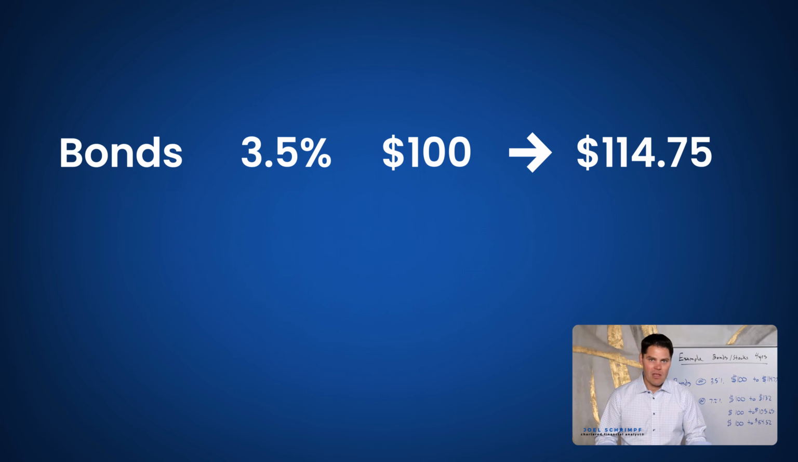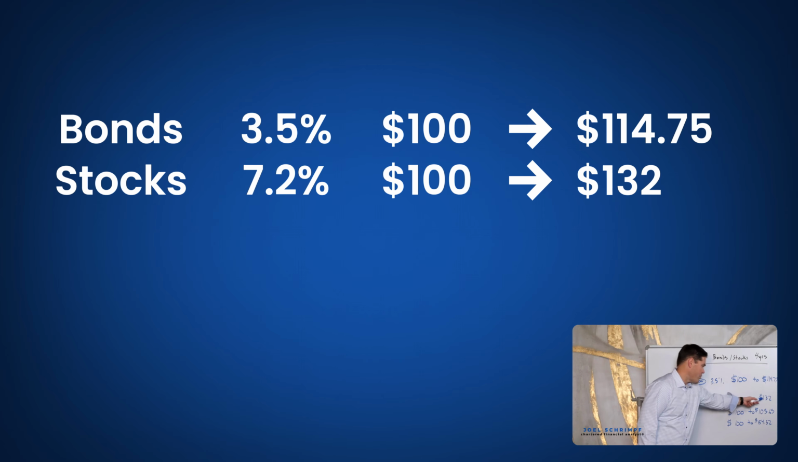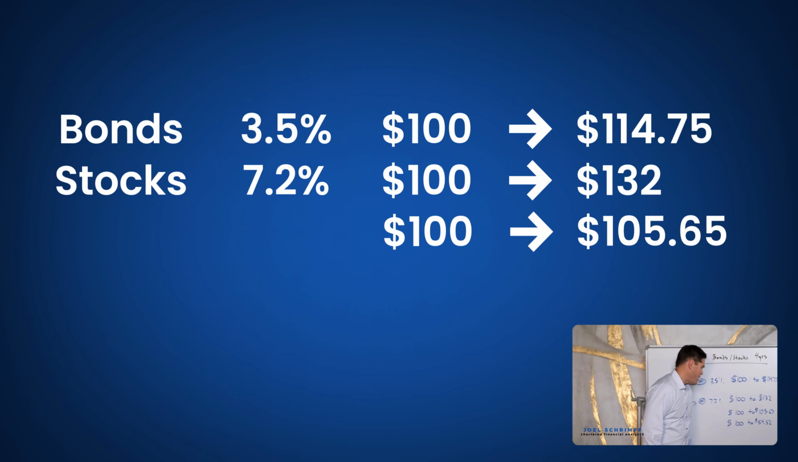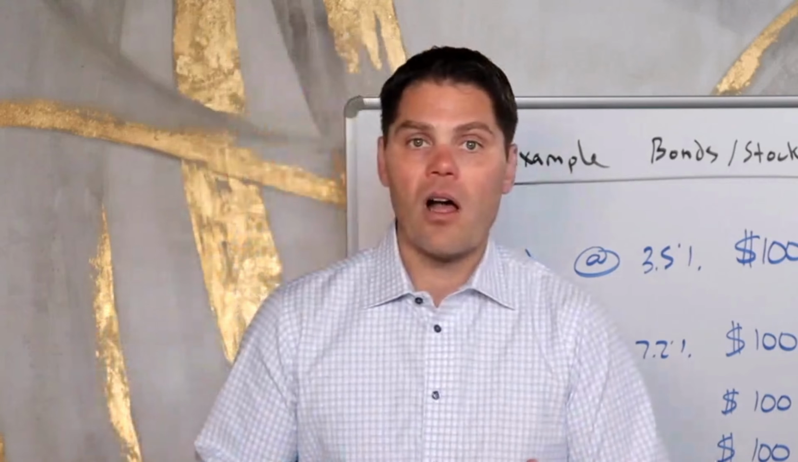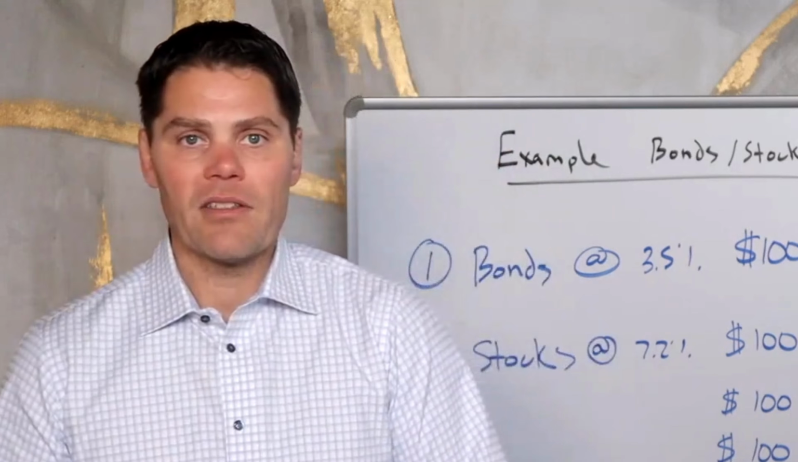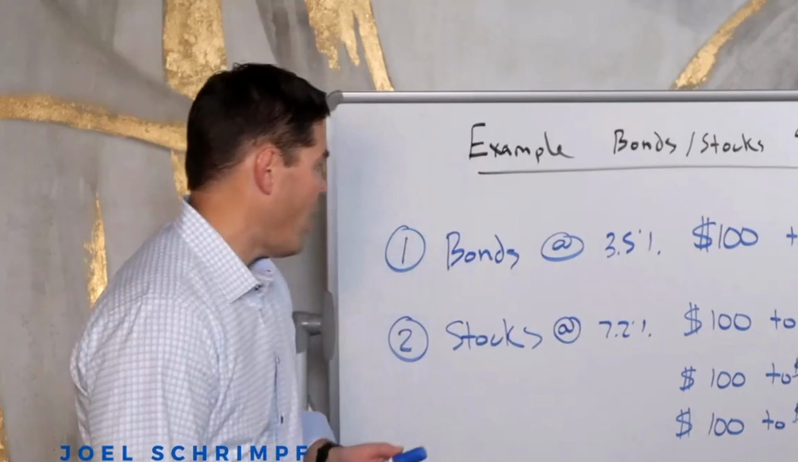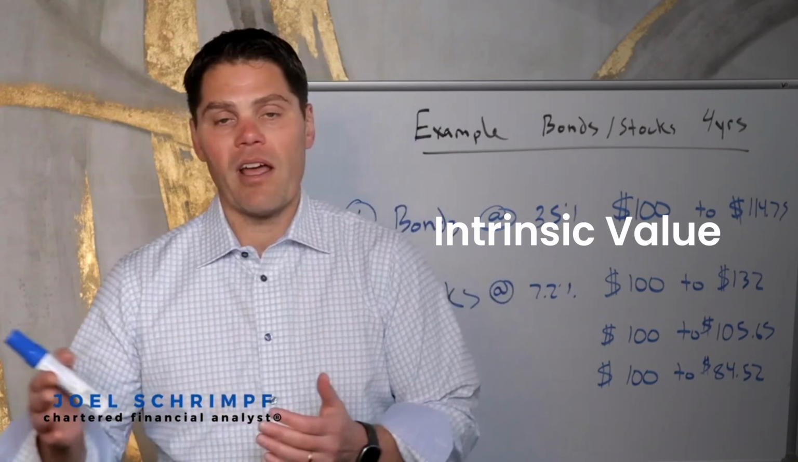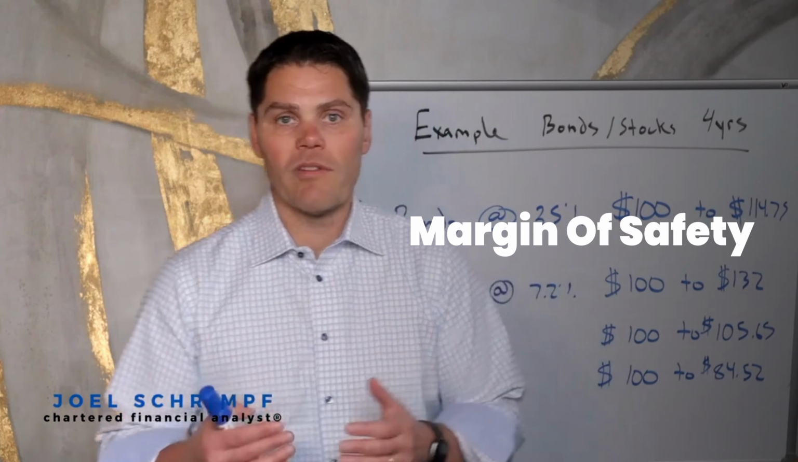Now we do the exact same thing with the stock. We have 3 different prices, and we use a 7.2% rate of return: 100 to 132, 100 to 105, and 100 to 84. Now here's where it comes in: you're trying to make a determination. Yes, over the long run, stocks are going to outperform bonds. But you also want to understand that we are quite a bit overvalued. What risk do we have? Intrinsic value is often used as a measure of how much extra margin of safety, as many analysts will refer to it.